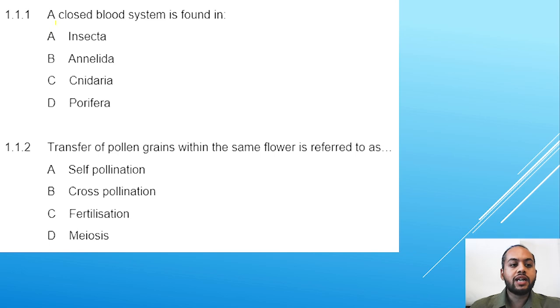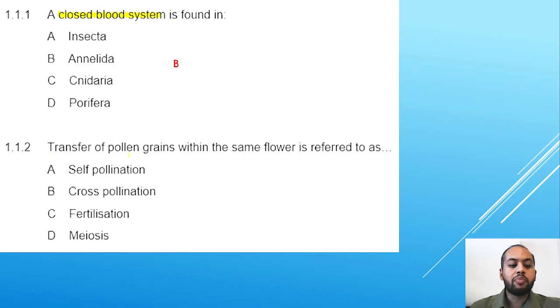Next question. A closed blood system is found in Insecta, Annelida, Cnidaria, or Porifera. Remember that Insecta forms part of the phylum Arthropoda. The only one that is going to have a closed blood system is B, the Annelida.